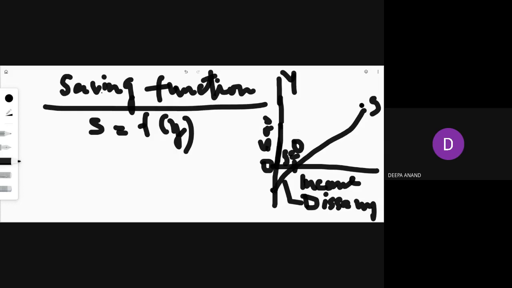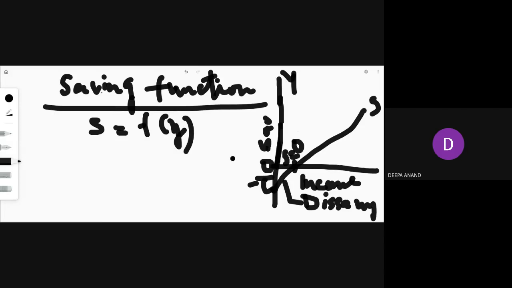That is why the saving curve starts from the negative axis. Even though you don't have income, we have to meet some basic needs. So this is denoted by minus C bar. It is happening because of C bar; as it is on the negative axis, we denote it by minus C bar.